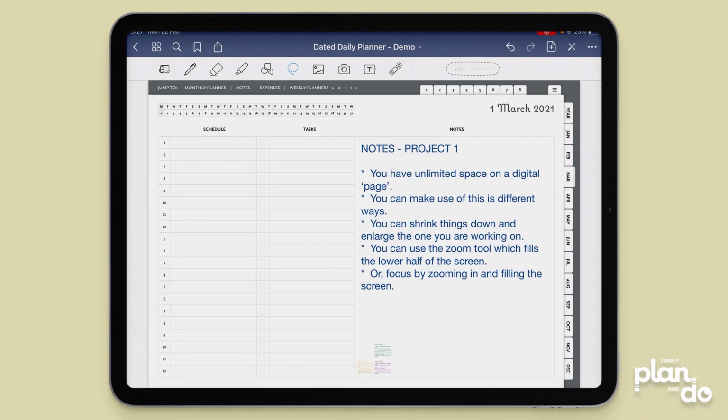So remember to make the most of the fact that this is digital, and you can resize down, you can expand things, and you can zoom in.